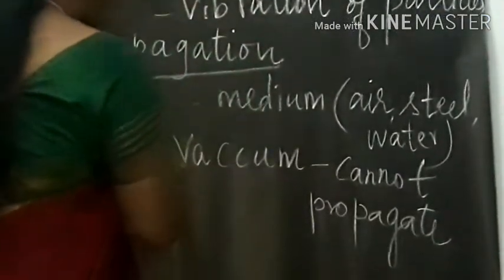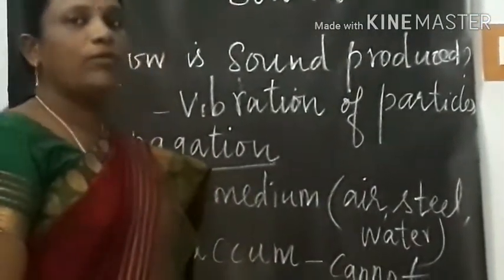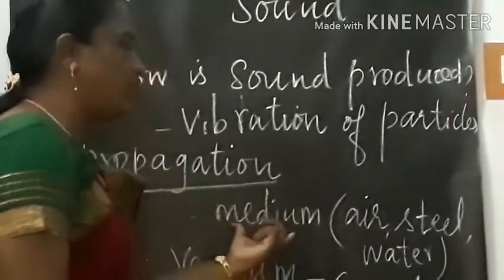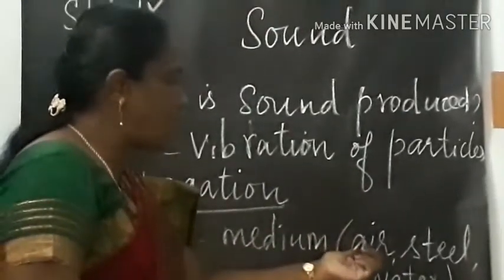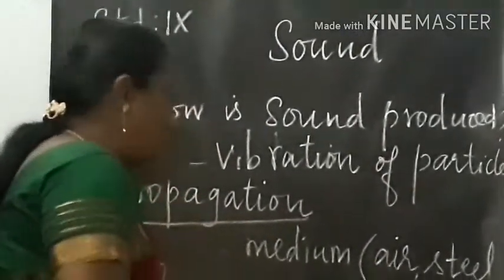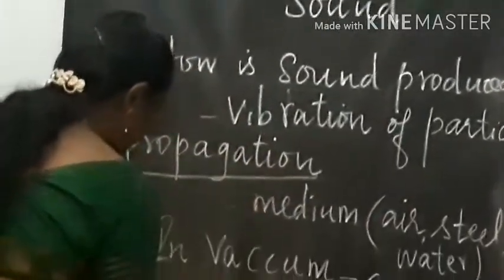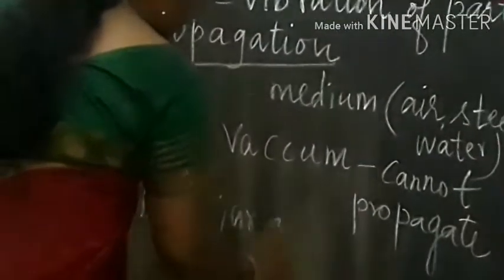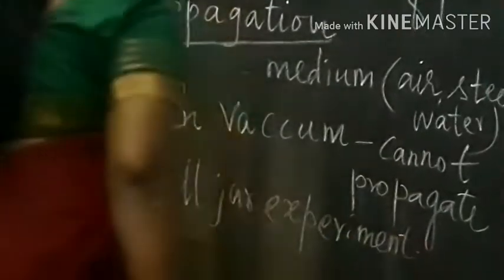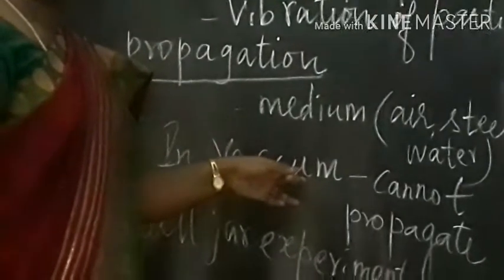So in vacuum, sound cannot propagate. This can be proved by means of a Bell-Jar experiment. So sound needs a medium for propagation. Example, it can travel through air, steel, water, etc. But sound cannot travel in vacuum, which can be proved by the Bell-Jar experiment.